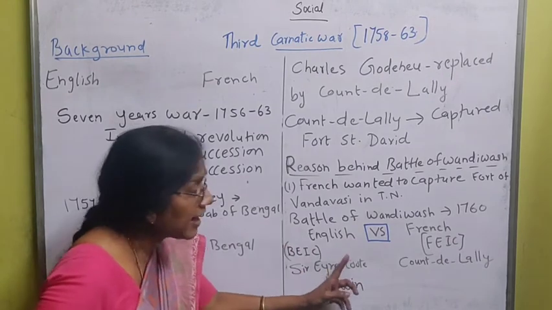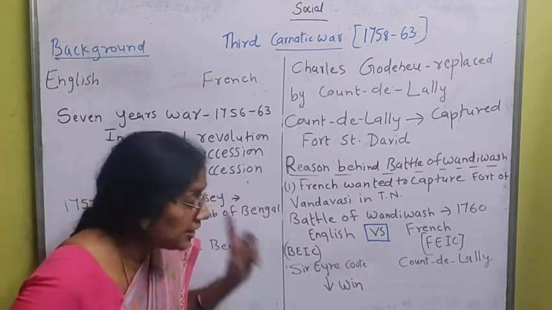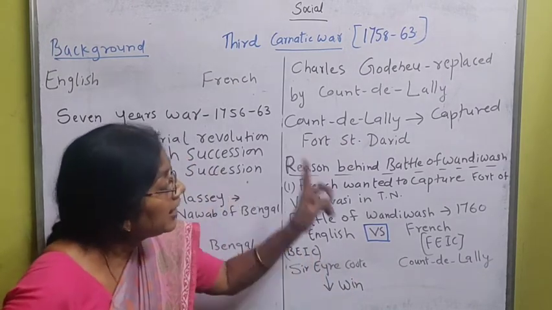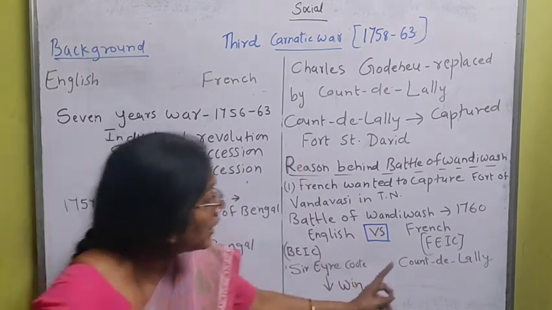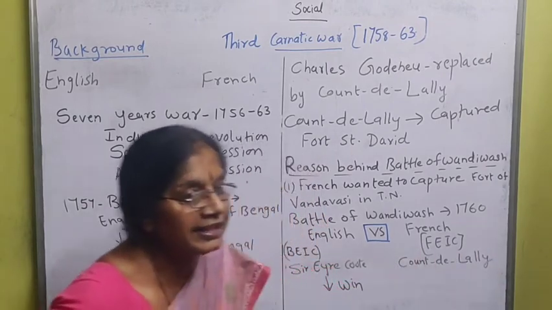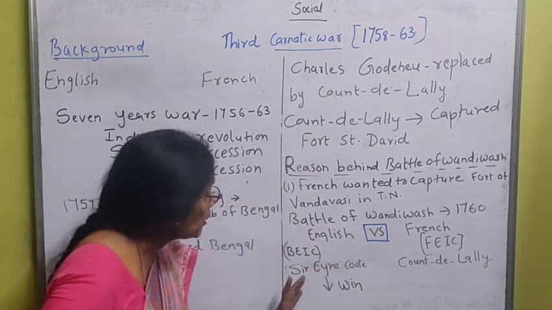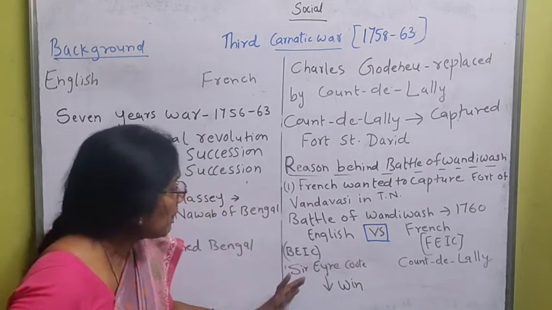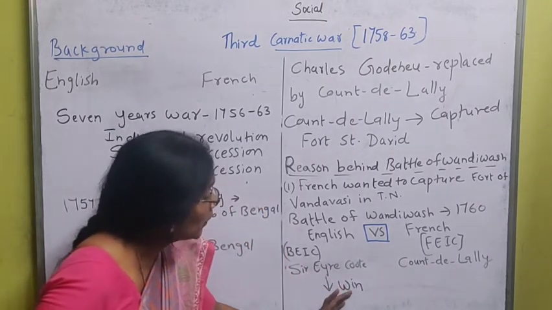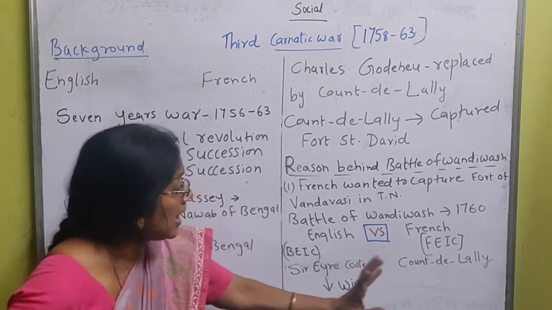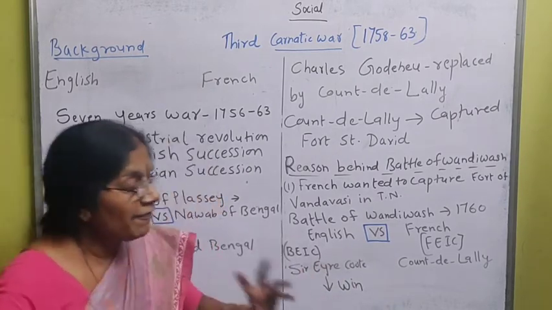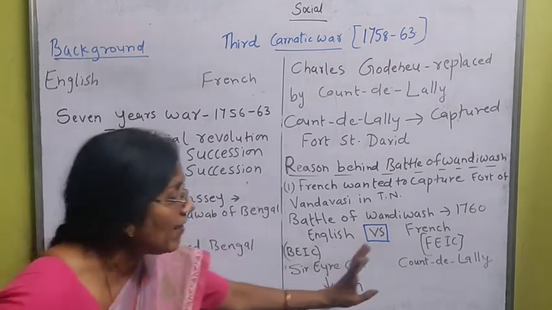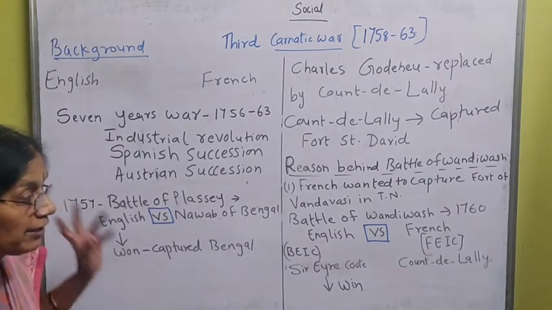In the British East India Company, the Lieutenant General was Sir Eyre Coote, and in the French East India Company, it was Count de Lally. So there was a war between Sir Eyre Coote and Count de Lally. Sir Eyre Coote defeated Count de Lally, and the French were defeated very badly in the Battle of Vandivash. That's very important.